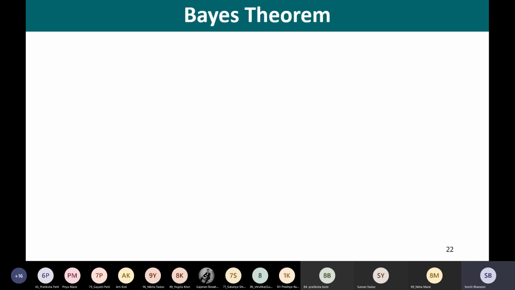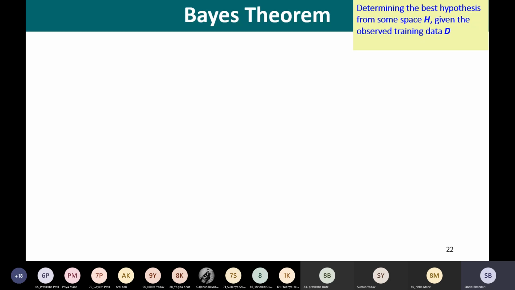Thus, in machine learning, we are often interested in determining the best hypothesis from the hypothesis space given some training data D. So we need to determine the best hypothesis from some hypothesis space capital H, and we are provided with some training data denoted as D.